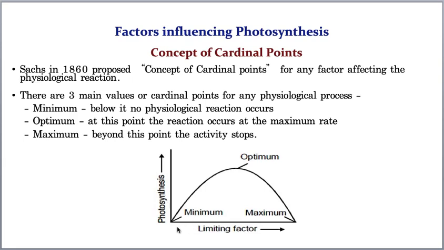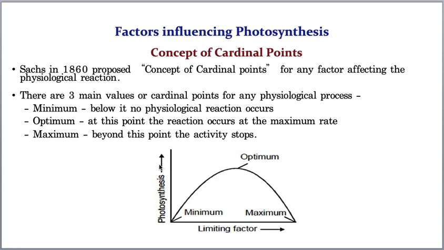So let us take, this is the x-axis. On the x-axis, the limiting factor I have taken is carbon dioxide, whereas on the y-axis I have taken our physiological activity. Now I am discussing photosynthesis, so here I have taken photosynthesis. For example, in the next chapter I am going to explain respiration, so here I will take respiration. So like that, the graphical representation is exactly the same. Okay, now let us discuss photosynthesis.